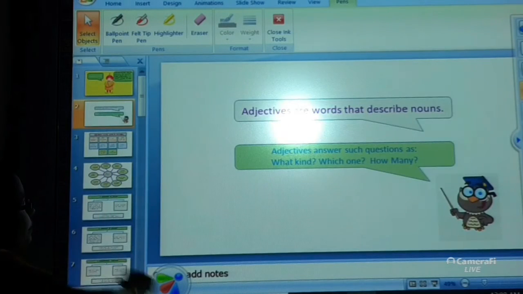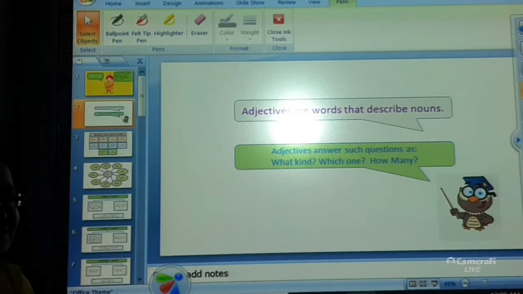Now, adjectives are words that describe nouns. That gives us some information about the noun. Adjectives answer such questions as what kind, which one, how many. As we move into the types of adjectives, you will find that each type is itself asking a question, either what kind or which one or how many.